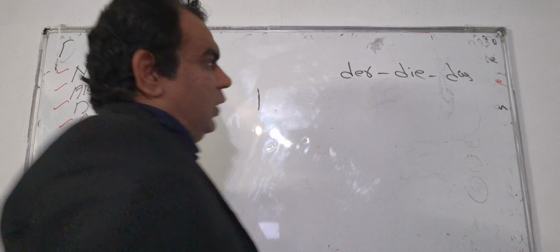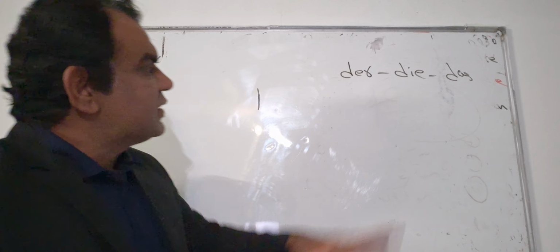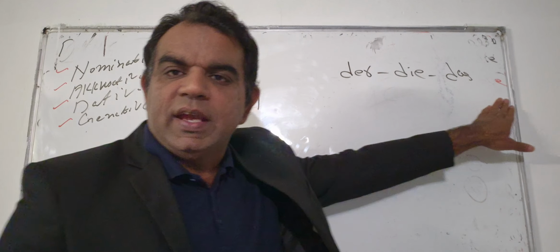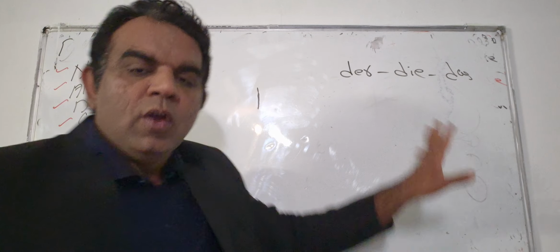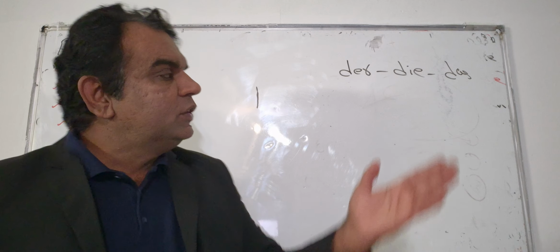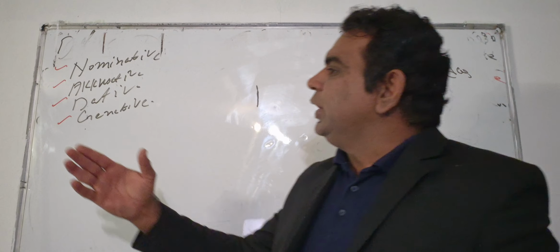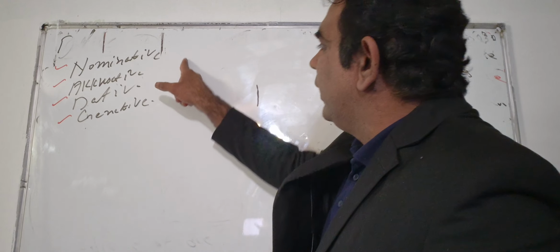These are 3 articles, der, die, das, which we have to learn and understand. These three articles, der, die and das, are written in different ways.